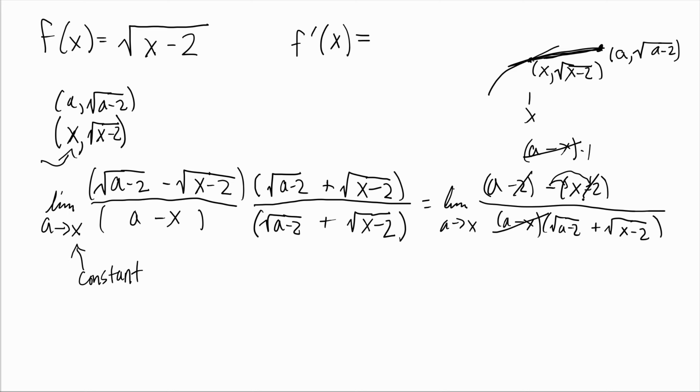And what are we left with? Just 1 over this. Now in taking a limit, now it looks like we can plug in x for a and things will be okay. So this a, we can replace it with x, and we have a 1 on the top. So then we have square root of x minus 2 plus square root of quantity x minus 2, which is equal to 1 over 2 square root of x minus 2.